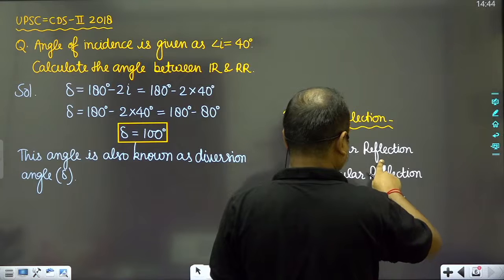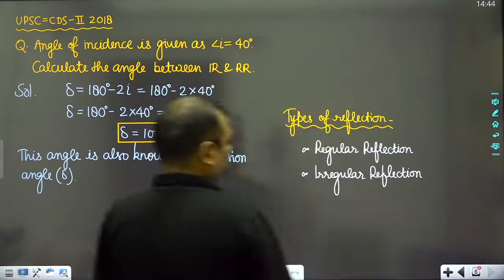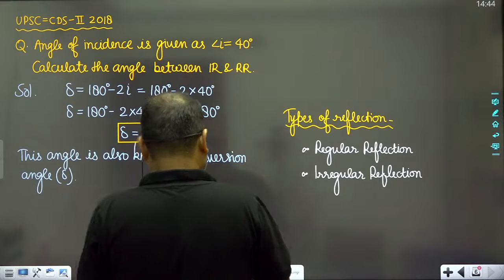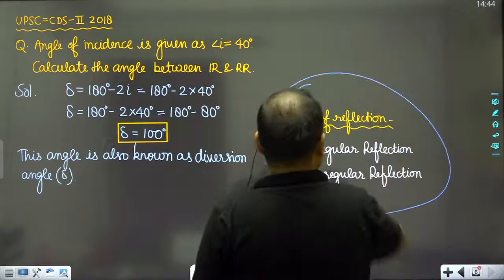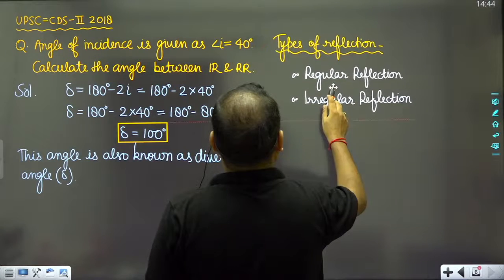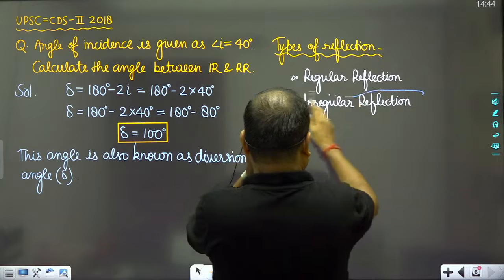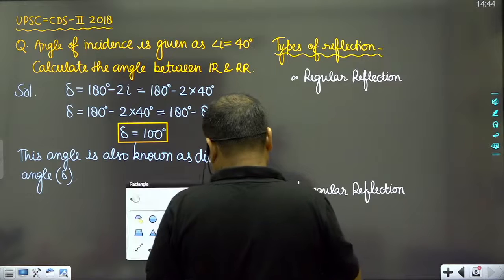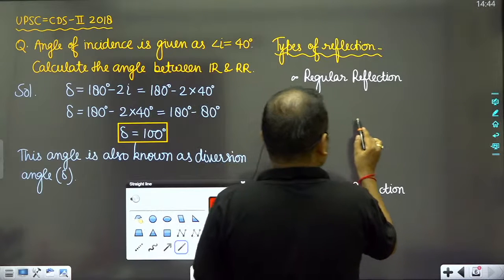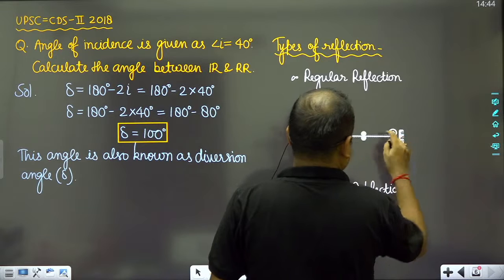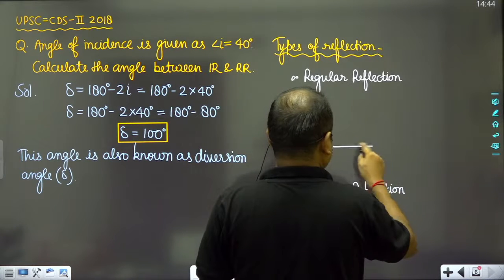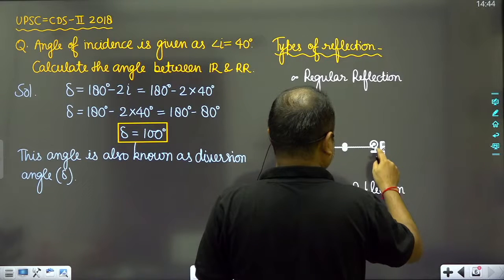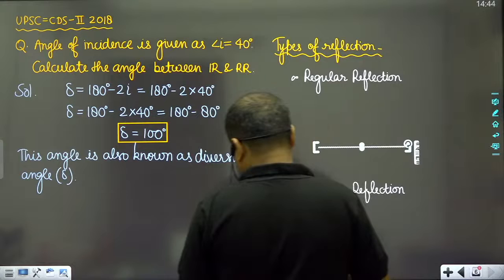So this is regular reflection and irregular reflection. And yes, first let me explain the regular reflection. So what is regular reflection? Actually, suppose that this is the reflecting surface like this.